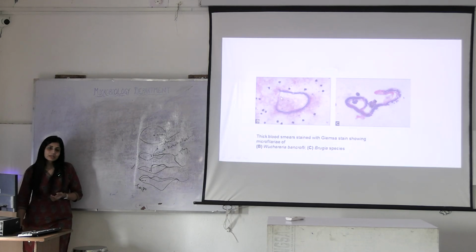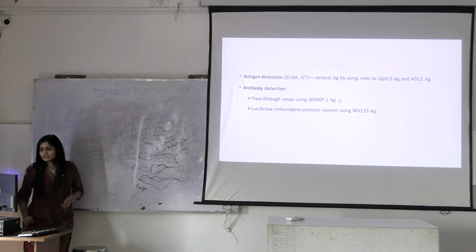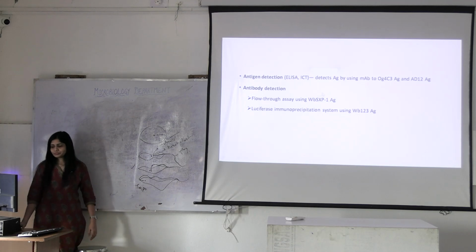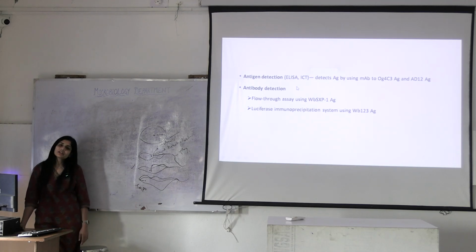The tail tip is pointed and there is no nucleus here. Can you see this? What else can you do? Antigen detection, antibody detection. You don't have to remember all these things, but for MCQs you might have to. Okay.